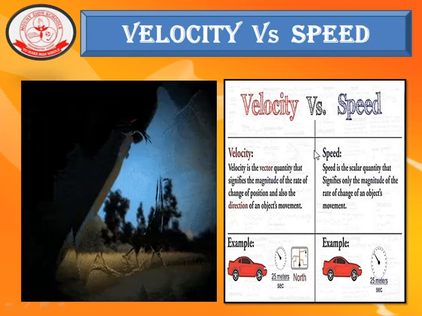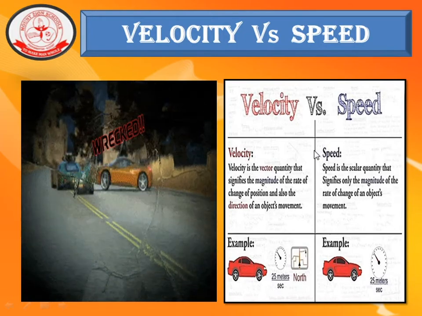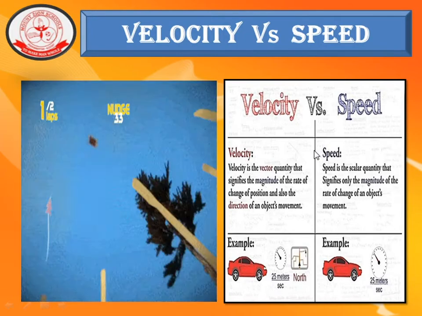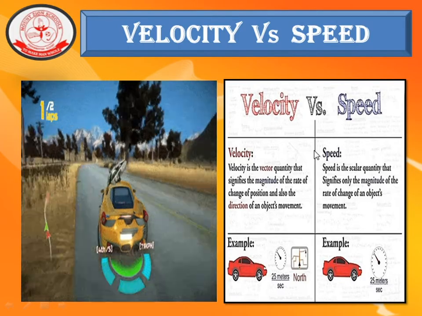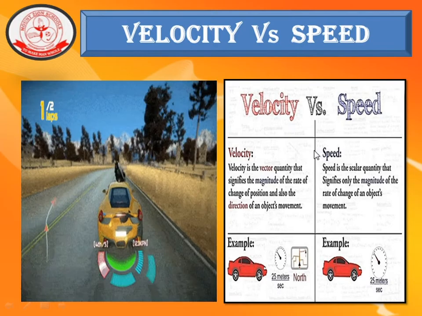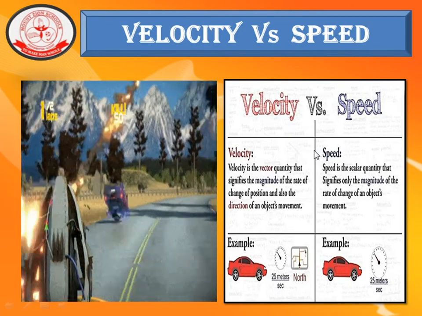Velocity is a vector quantity that signifies the magnitude of rate of change of position and also the direction of the object's movement. But speed is a scalar quantity that signifies only the magnitude of rate of change of an object's movement.